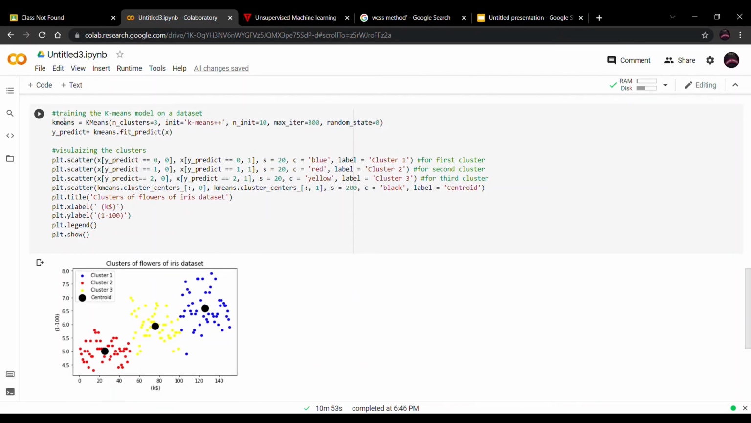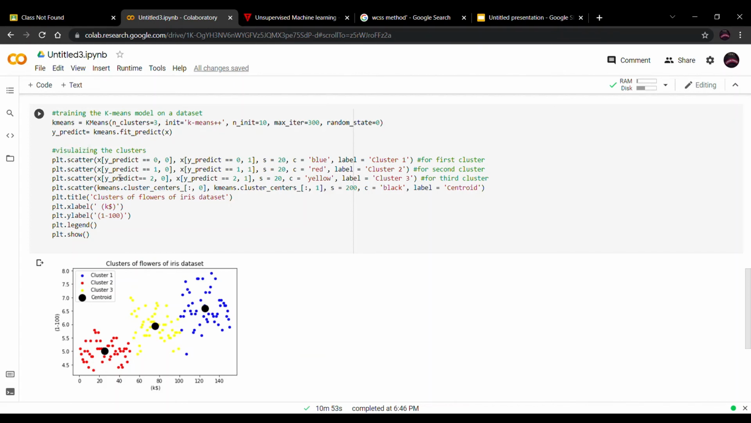So for that, we are training the k-means model on the dataset. Here we are training the model on the dataset: kmeans equal to KMeans with n_clusters equal to 3, init equal to k-means++, n_init equal to 10, max_iter is 300, and random state is 0. And here we are assigning y_predict as kmeans.fit_predict(x). After that we are going to visualize all the clusters.